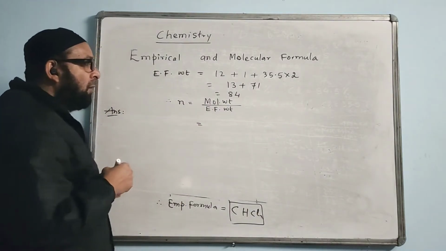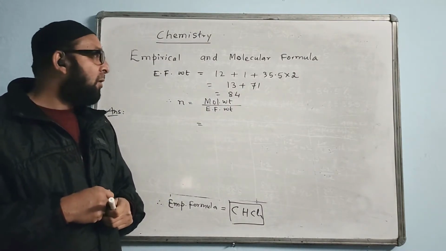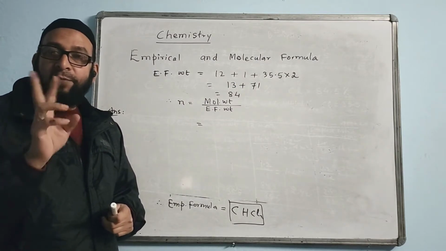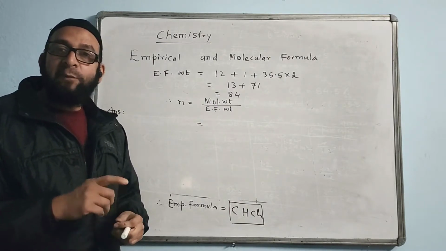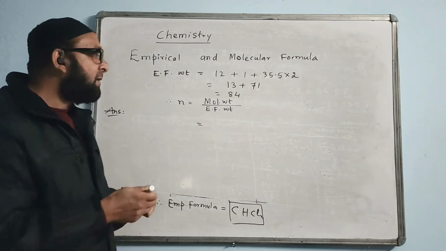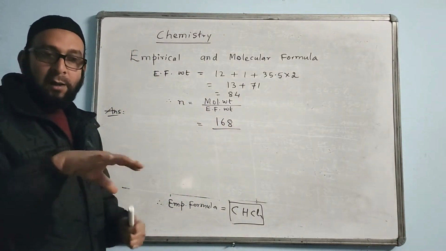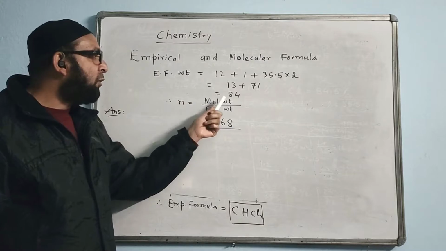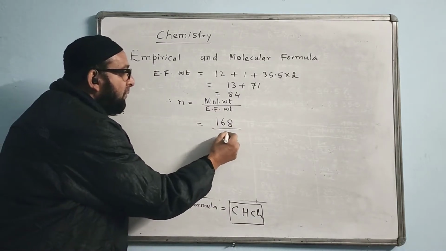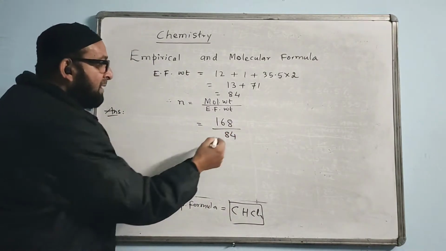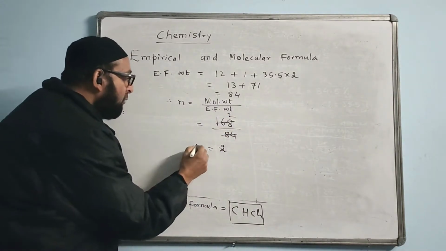Okay, now equal to. In the question, you can read that either molecular weight will be given or vapor density will be given. One of them will be given in the question. If you read this question, they have given relative molecular mass, which is same as molecular weight. What is the relative molecular mass? Given 168. We write 168. Please read the question. The last part of the question says its relative molecular mass is 168. Empirical formula weight is 84. We found 84. Cancel it now. 84 will go 2 times. N value is coming 2.